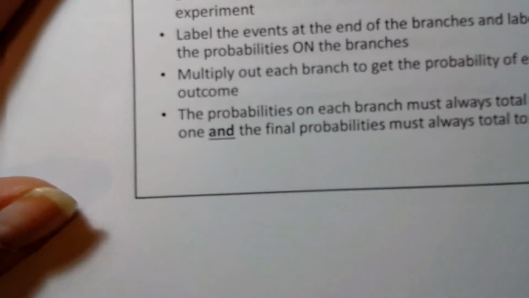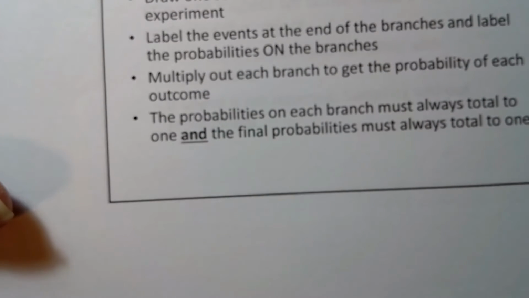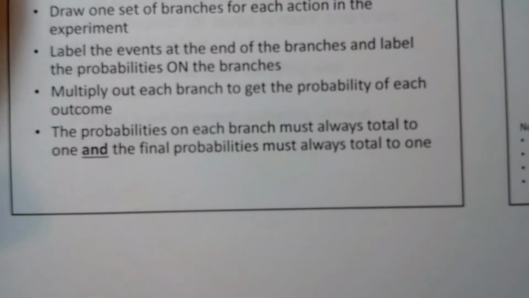Then what you're going to do is multiply out each branch to get the probability of each outcome, and the probabilities on each branch must always total to 1, because all probability adds up to 1, and the final probabilities must also total to 1. Again, it's on the slide.